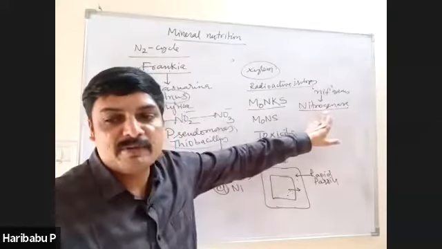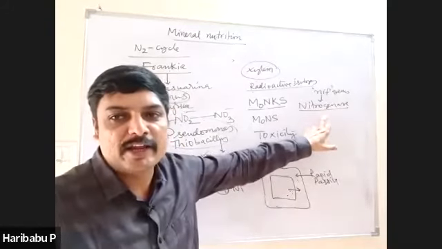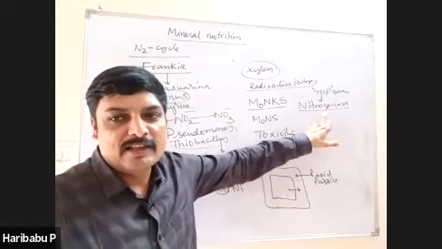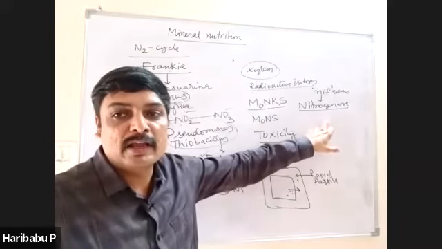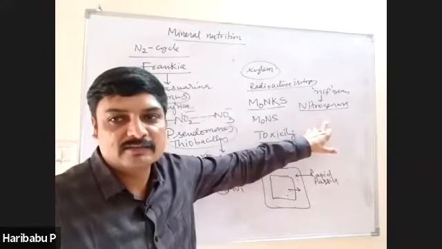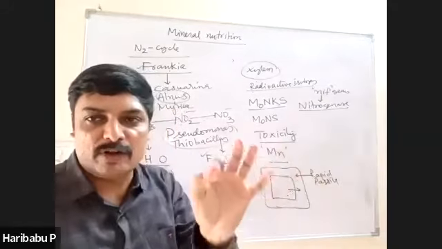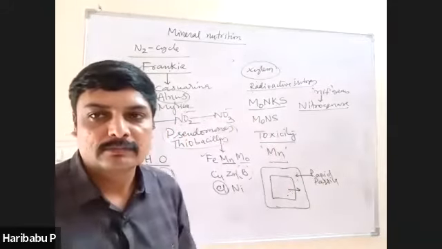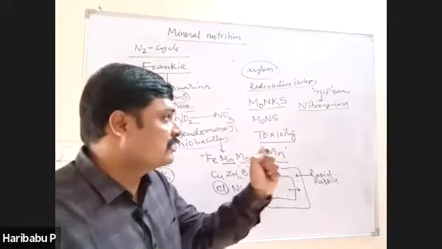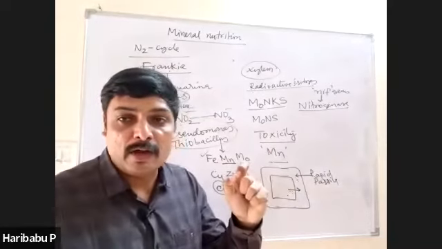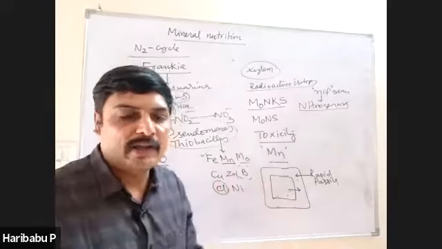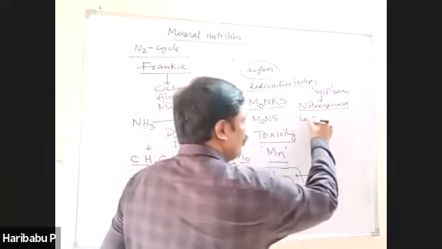This enzyme is present only in prokaryotes and works only in the absence of oxygen. Therefore, it functions in an anaerobic environment, and it is protected from oxygen by a pigment called leghemoglobin.